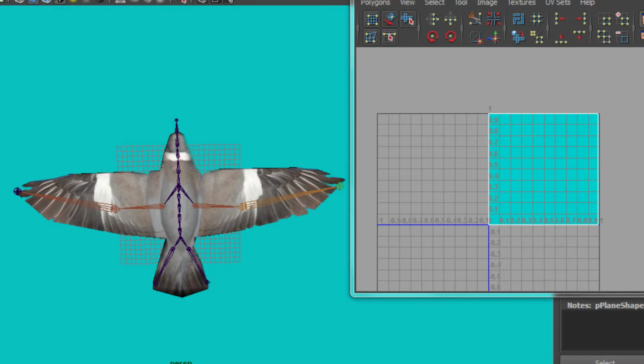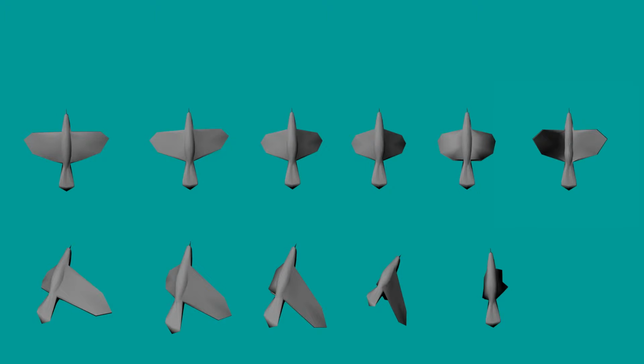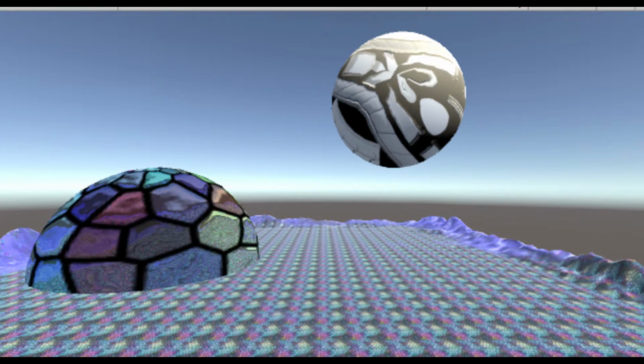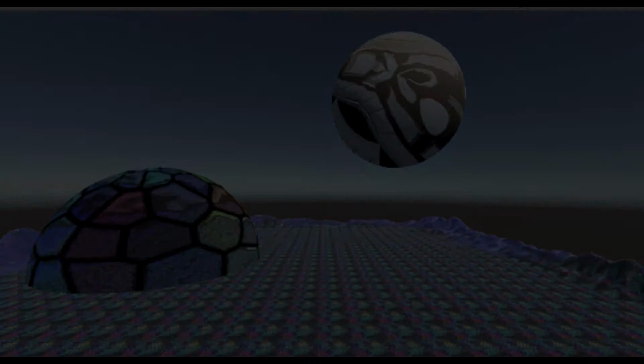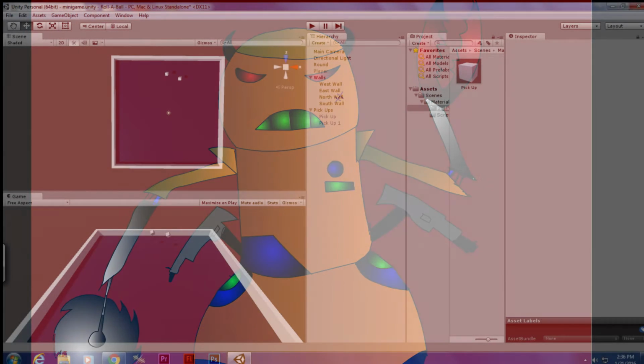UV texture editor. I used the UV textures to add textures to my character. Sprite sheet. I created 2D sprites from a 3D character in Maya and Photoshop. Sci-fi. I created the sci-fi world in Unity. Concept art. I hand drew an image of a robot and scanned it. I used Photoshop to clean it up and colored it in Flash.